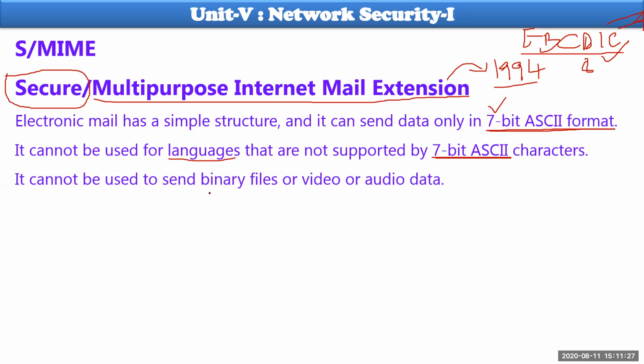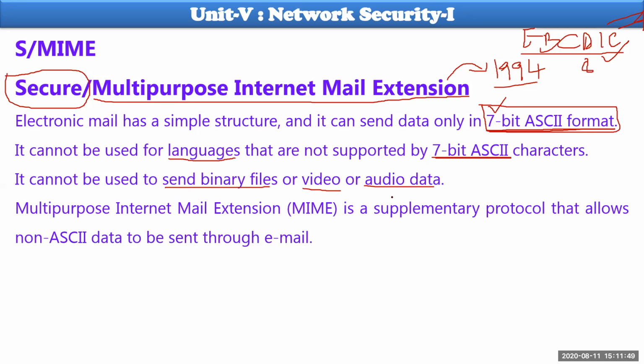And during those days, mails were not supposed to send any binary files or video files or audio data. During these days, it could not be sent. Only ASCII character set data could be sent. That's all. No other data is forwarded to the recipient or your friend or the receiver. So these are the different kinds of disadvantages before 1994.